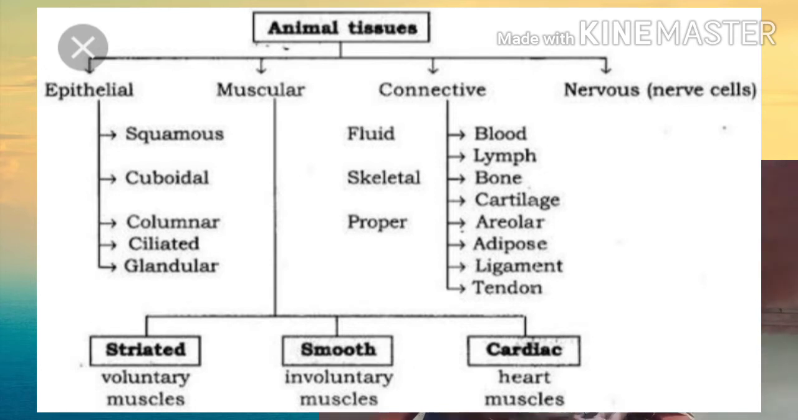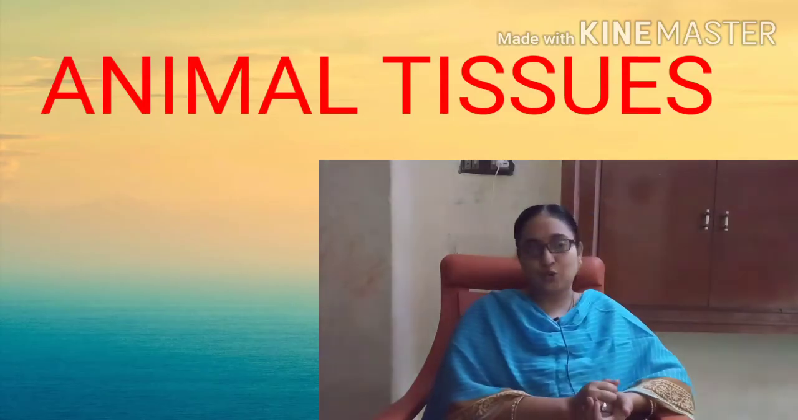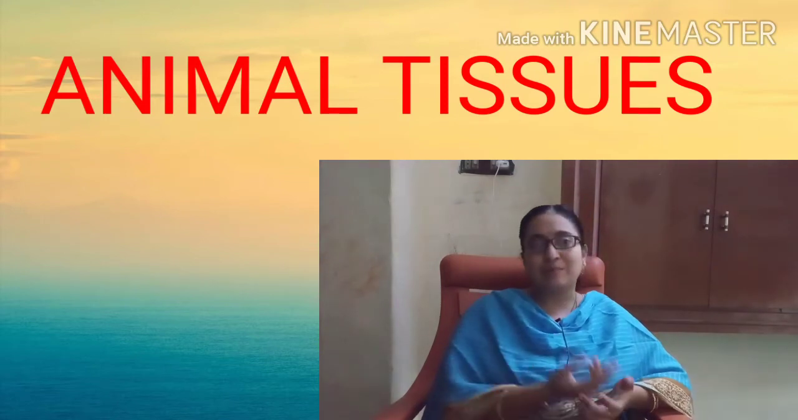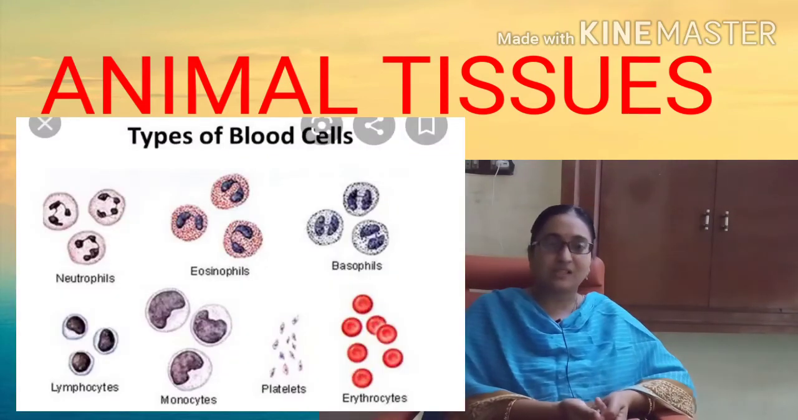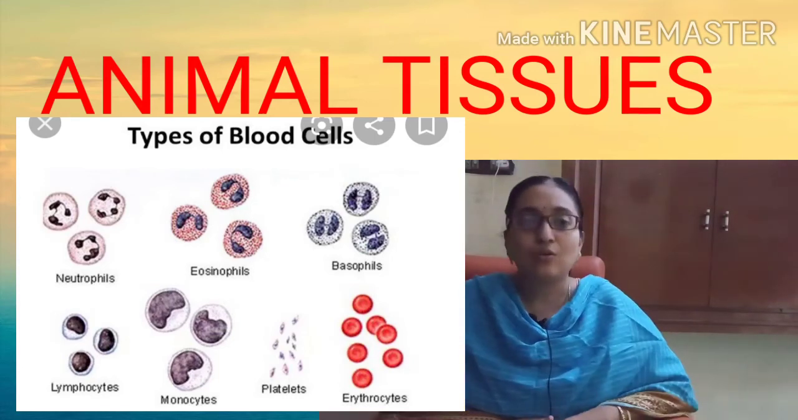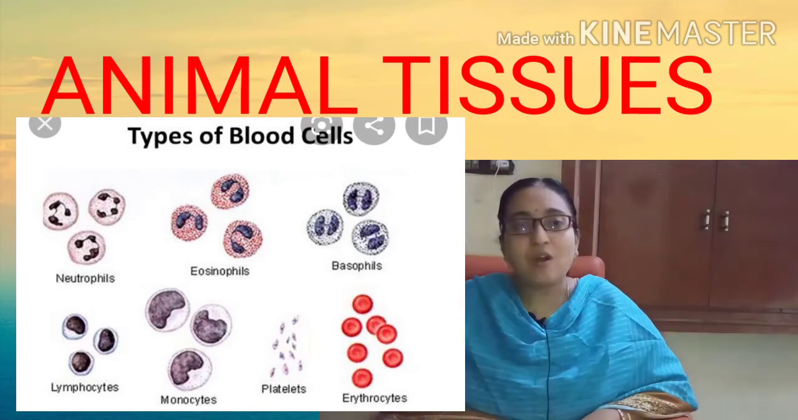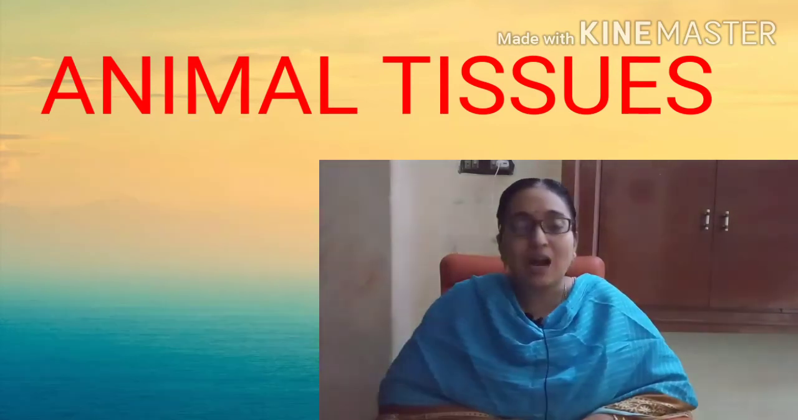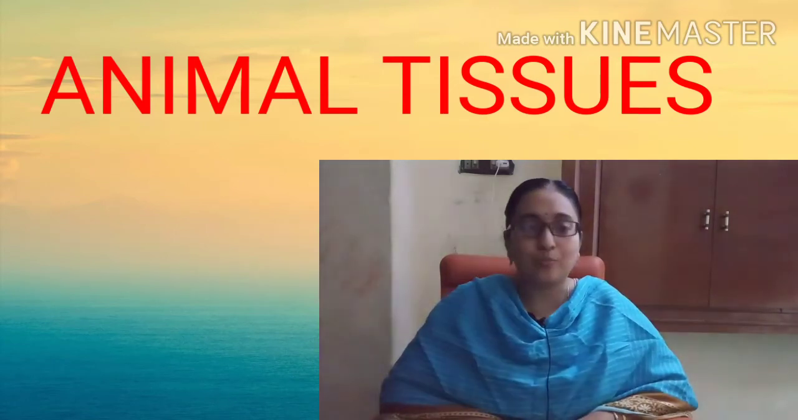Next one, you take blood. You know blood is a fluid connective tissue. You know from the lower classes that blood consists of different types of cells like red blood cells, WBCs, platelets, etc. This type of cells also you can observe under the microscope.